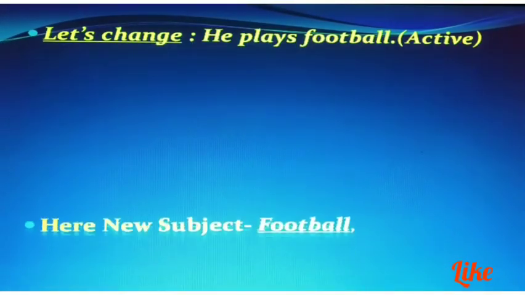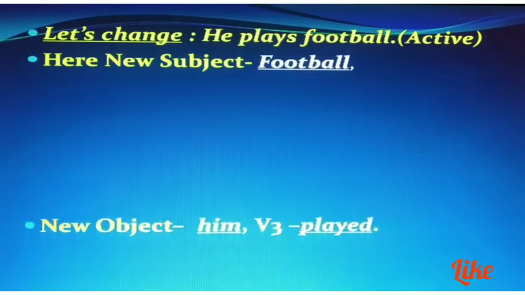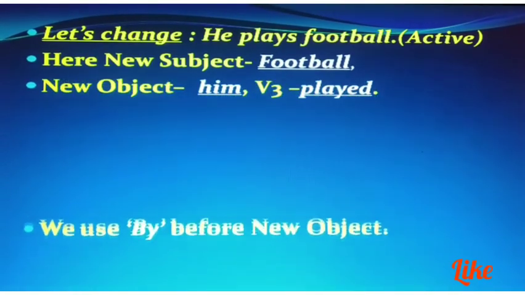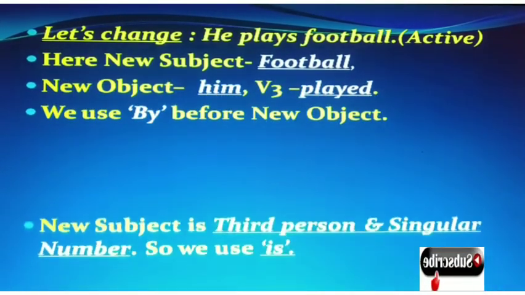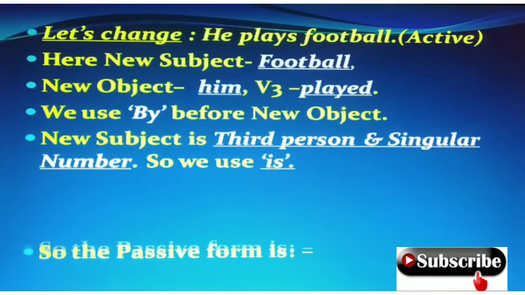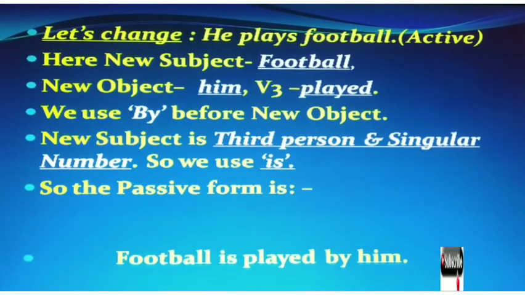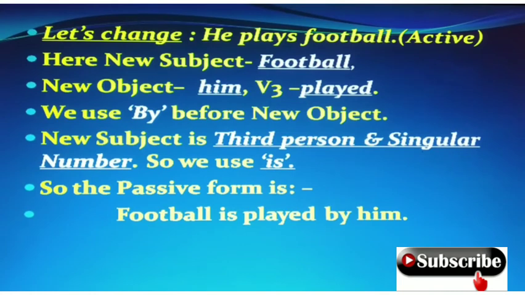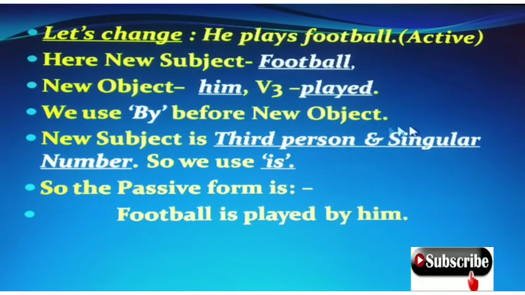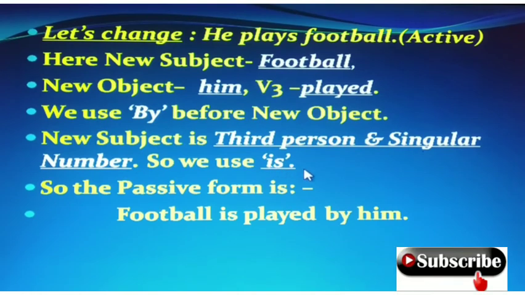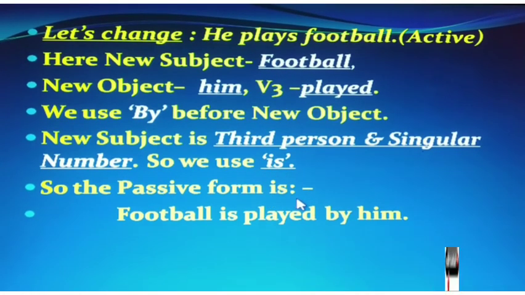Let's change. He plays football. It was active. Here's the new subject football, new object him. V3 is played, and we use by before the new object. Then the new subject football is third person and singular number. So we use is. So the passive form is football is played by him.